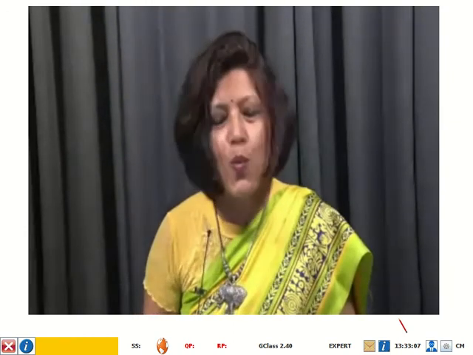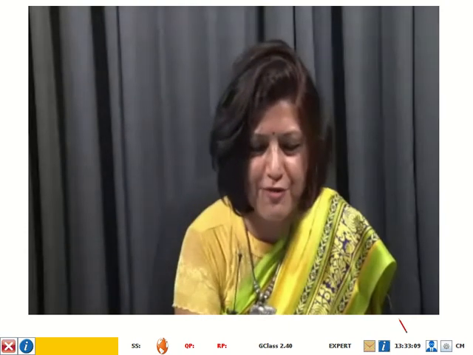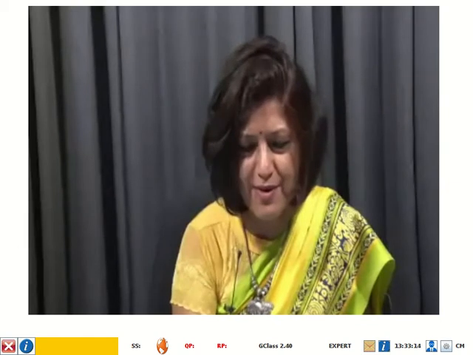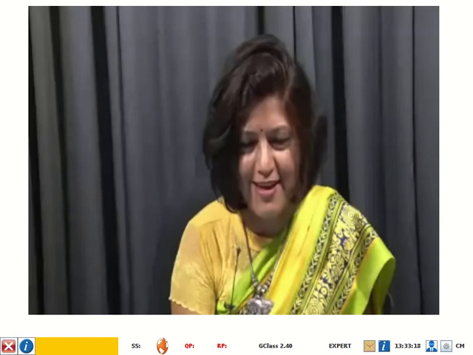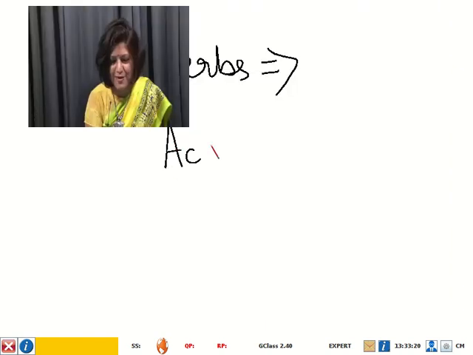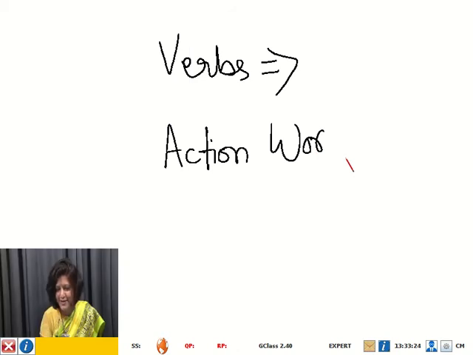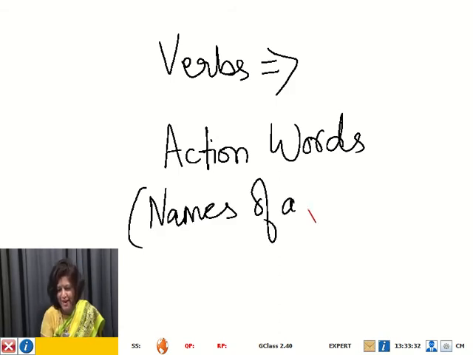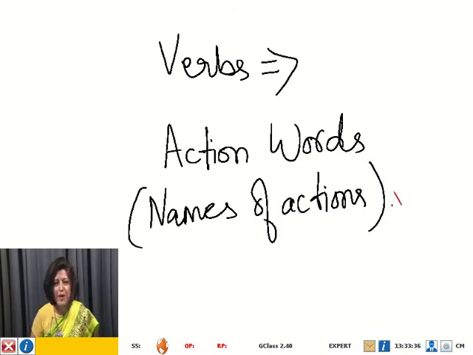In other words, what are verbs? Verbs are action words. Or you can say, for the purpose of understanding, they are names of actions. Now we all know that all actions may not be work.